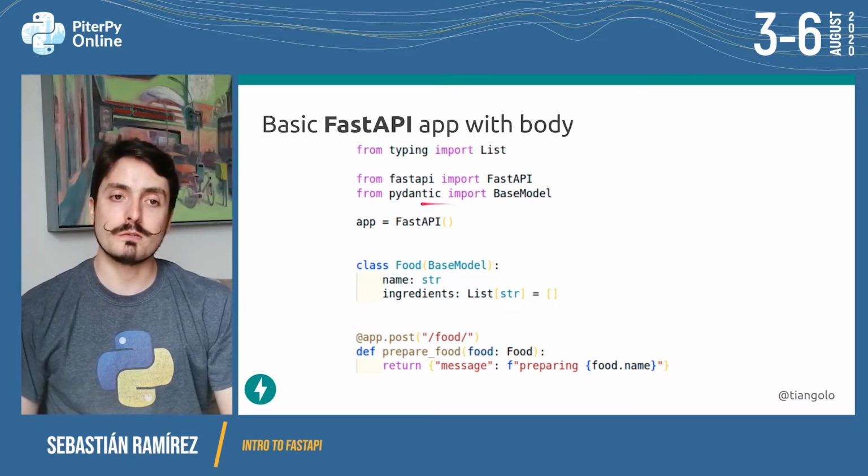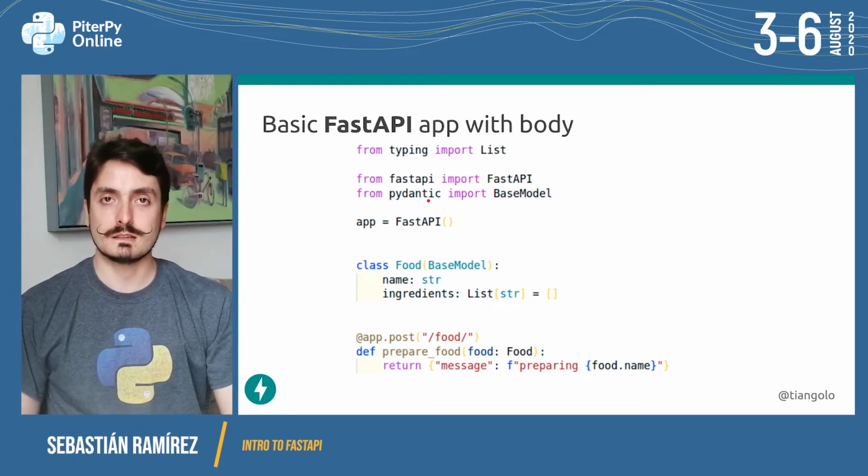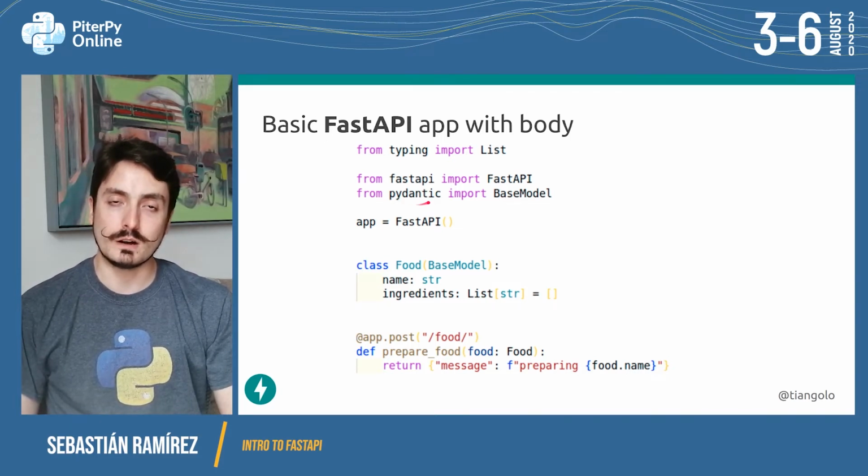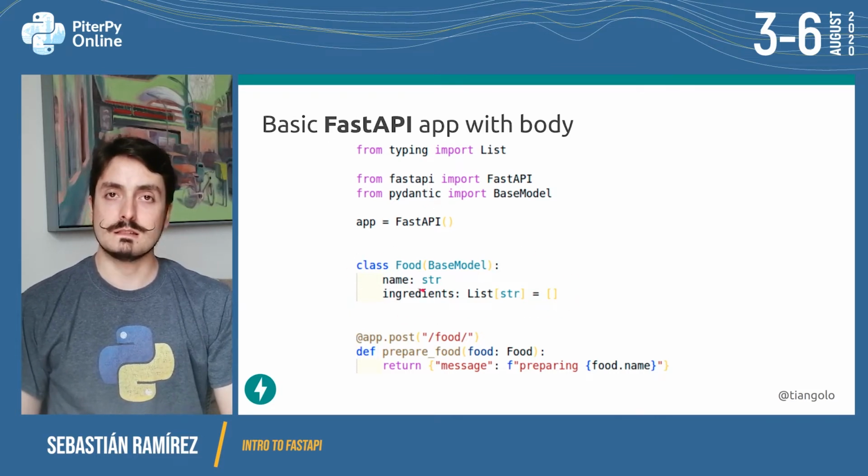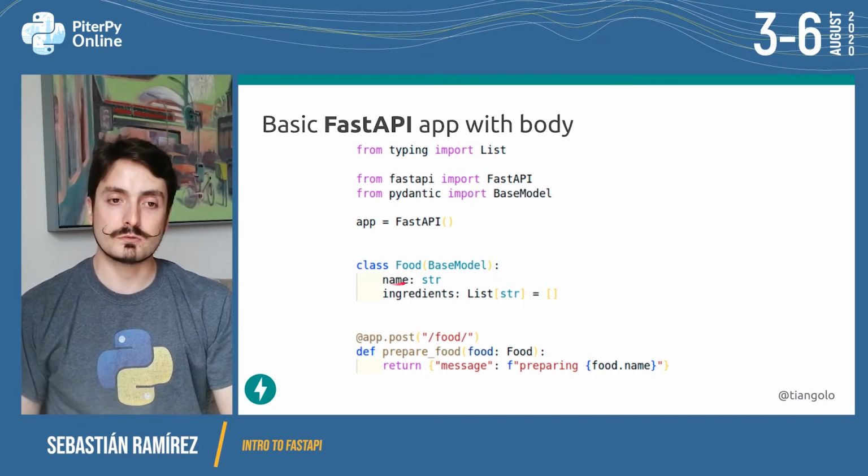FastAPI is based on top of Pydantic and Starlette. Those are the two building blocks. And FastAPI uses Pydantic everywhere internally. So we are creating this class, BaseModel. We are saying that name is a string. It doesn't have a default value, so this is required. And ingredients is a list of strings.